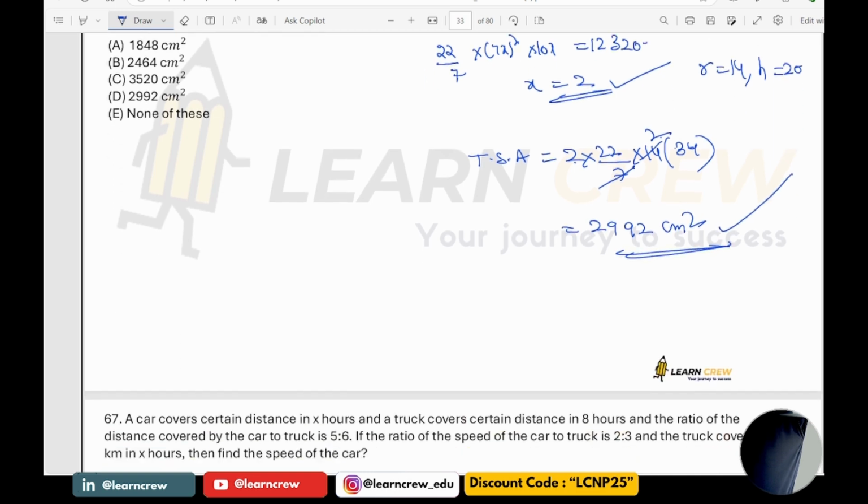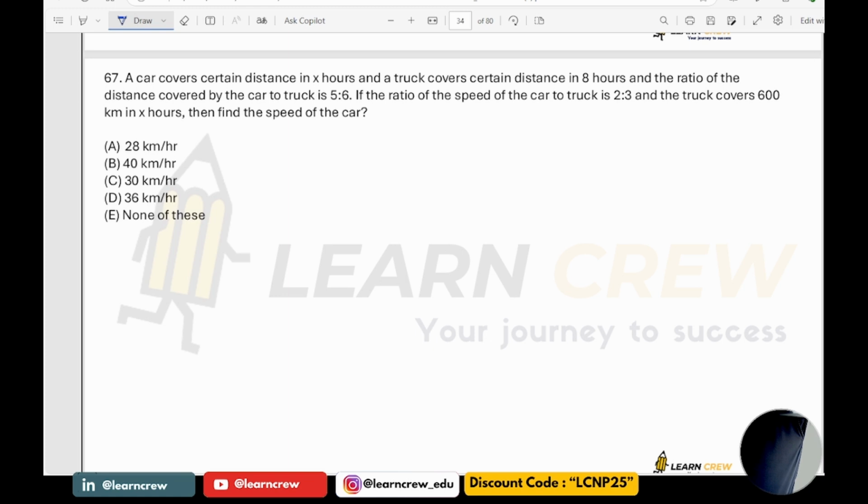Now next question. A car covers a certain distance in x hours and a truck covers a certain distance in 8 hours. The ratio of the distance covered by the car to the truck is 5 is to 6. The ratio of the speed of the car to the truck is 2 is to 3, and the truck covers 600 kilometers in x hours. Find the speed of the car.